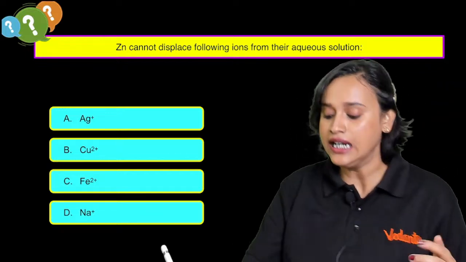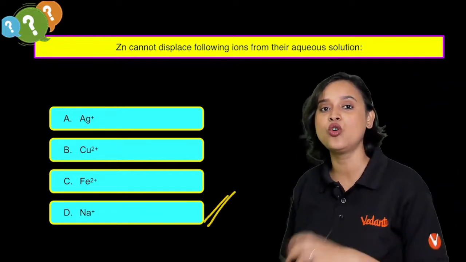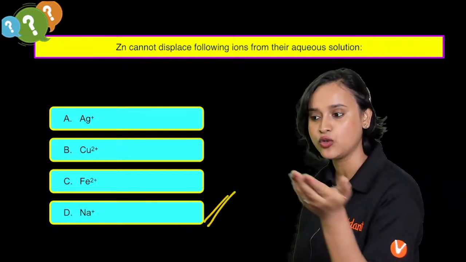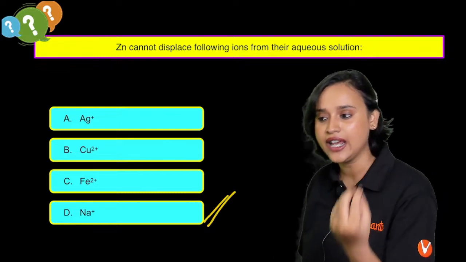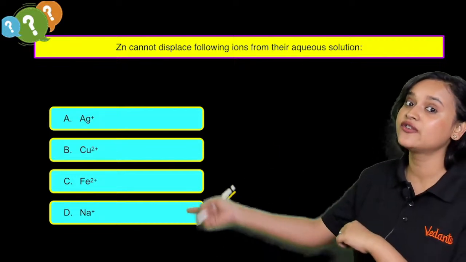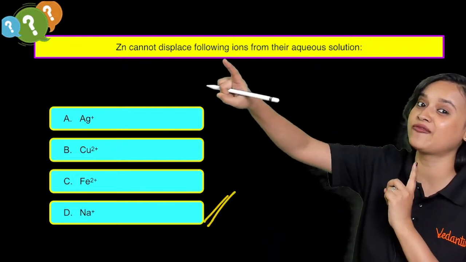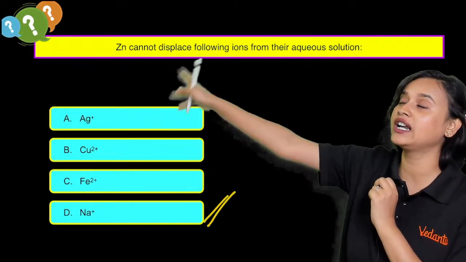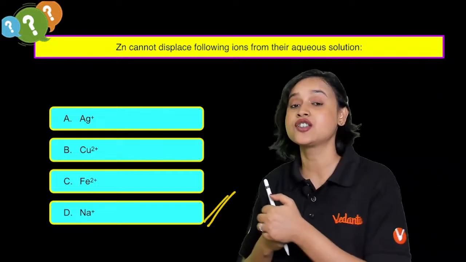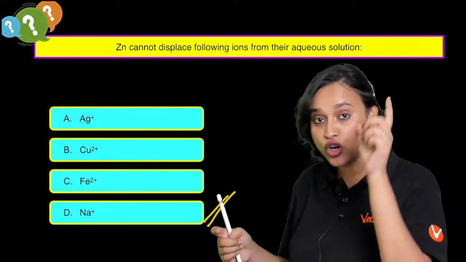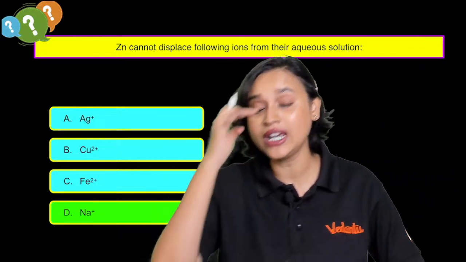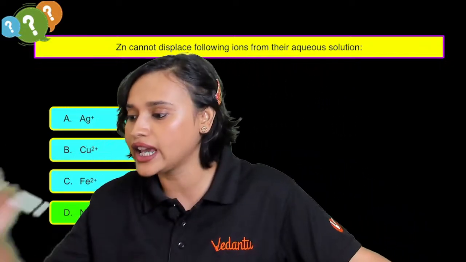We all know that definitely sodium is going to be more reactive than zinc. However, silver is a borderline noble metal. We know that already, isn't it? Copper and Fe2 plus are all going to be more reactive than Zn, because we have also read inorganic chemistry, the d and f block. Hence copper and iron are more reactive than zinc, but it's only sodium. Sodium is so much more reactive that zinc will not be able to displace its ions. Right, everybody? Yes, it is again D.